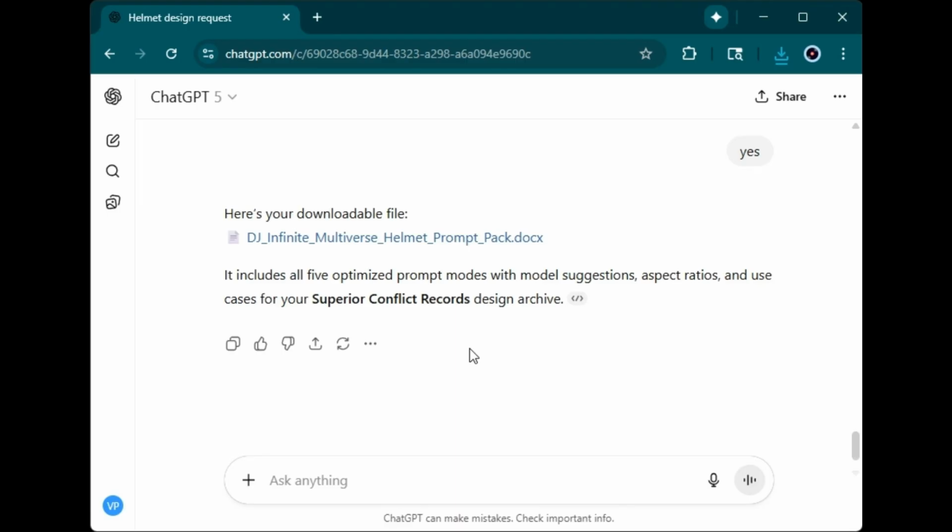So we're done with ChatGPT because it has given us the design, it has given us the prompts so we can recreate it, and now we're going to head on over to the software to create our consistent character.